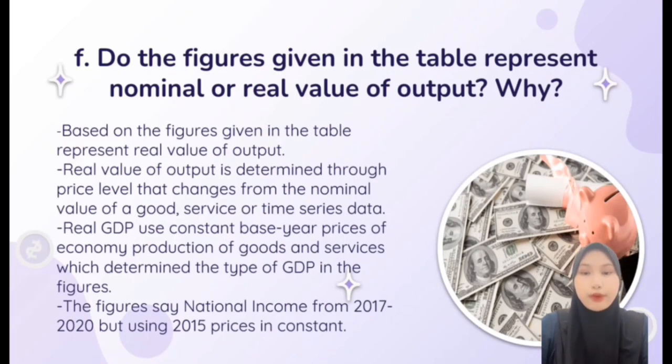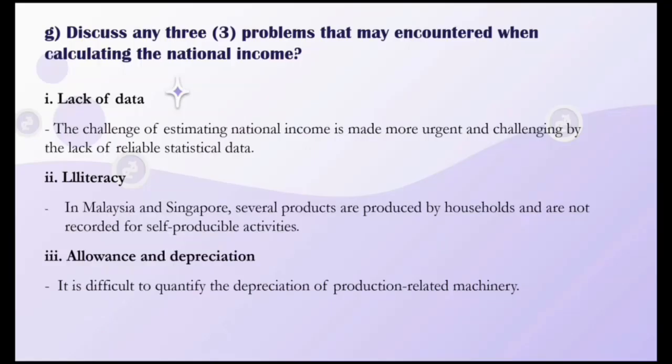Real value of output is determined by adjusting for price level changes from the nominal value of a good, service or time series data. Real GDP uses constant base years of economic production of goods and services, which determines the type of GDP in the figures. For example, in the question, the figures say national income from 2017 to 2020 but using 2015 constant prices. This indicates that the figures given in the table represent real value of output. That's my conclusion. Thank you.